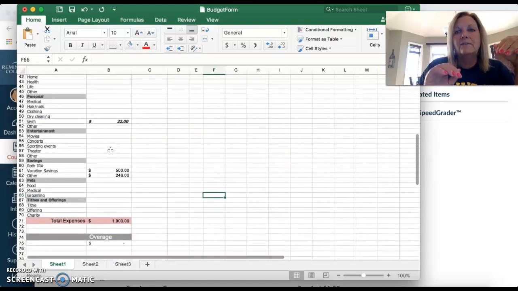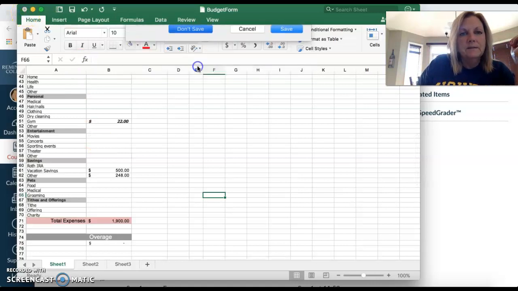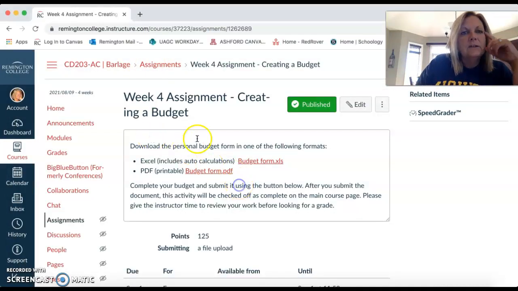And then you're going to save it and then upload it in. So let me get rid of this. No, I don't want to save that. Okay, so that's the creating a budget assignment.